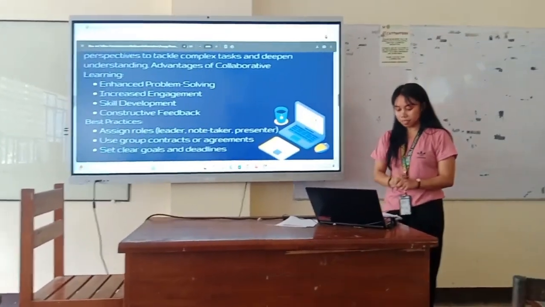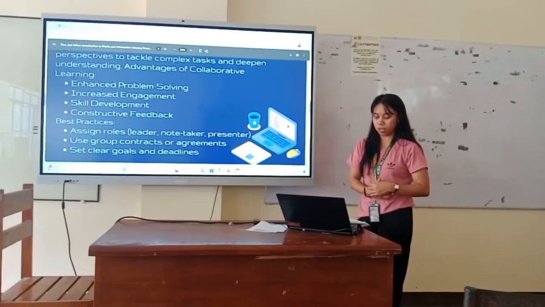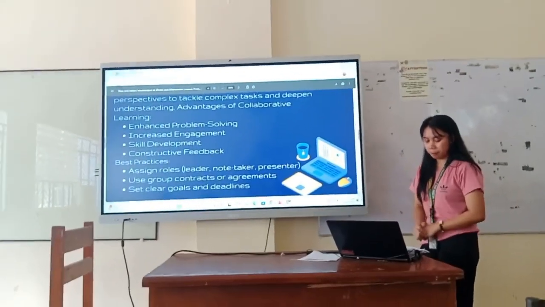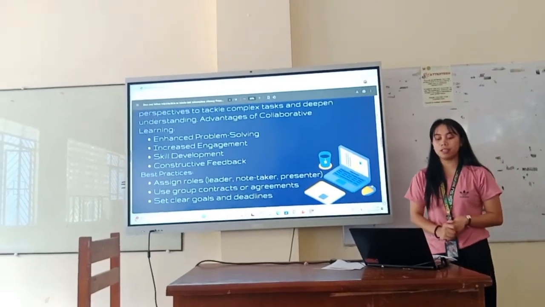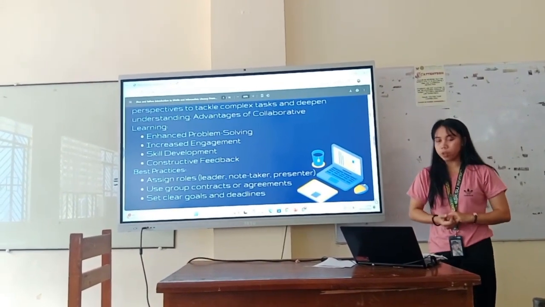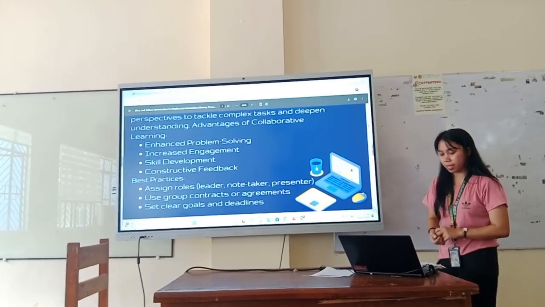And next is skill development. Communication, time management, and leadership skills are sharpened, and constructive feedback, peer review, and mutual support improve learning outcomes.